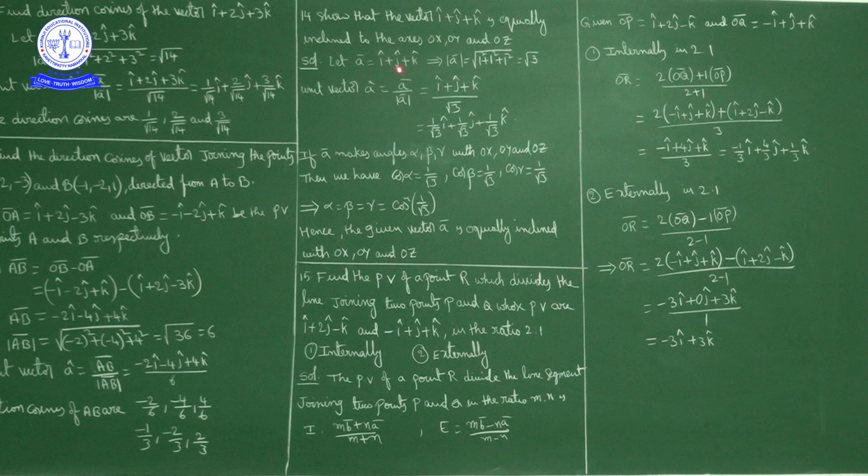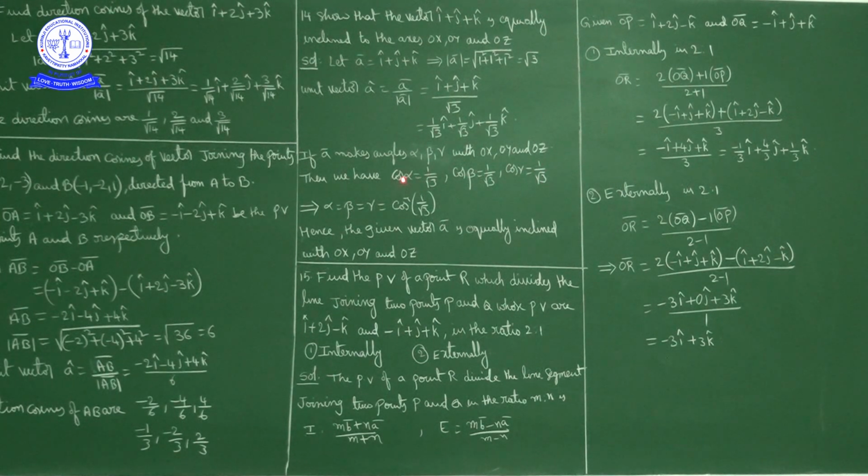Nothing but A bar is what? i cap plus j cap plus k cap upon magnitude of A bar, which is square root of 3. Okay. So 1 by root 3 i cap plus 1 by root 3 j cap plus 1 by root 3 k cap. Okay. But here cos alpha, cos beta, cos gamma are what? 1 by root 3, 1 by root 3, 1 by root 3. Okay. That is what is written here. If A bar makes angles alpha, beta, gamma with x axis, y axis and z axis respectively, then what we have? Cos alpha is equal to 1 by root 3, cos beta is equal to 1 by root 3, cos gamma is equal to 1 by root 3.